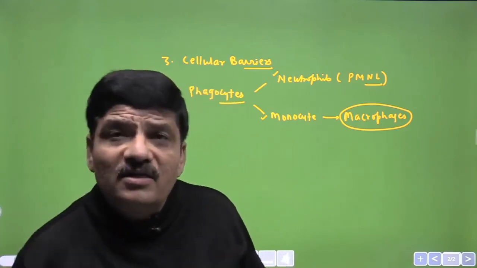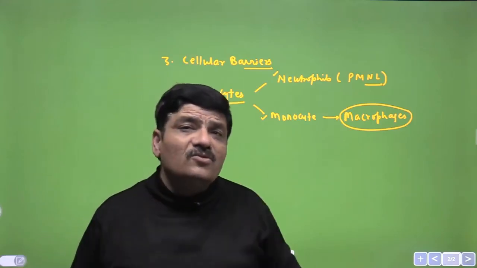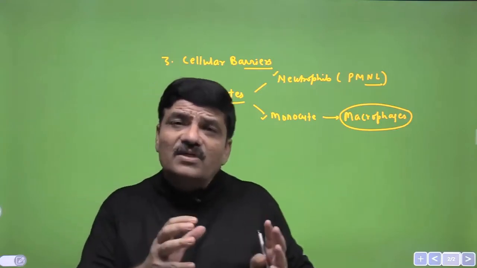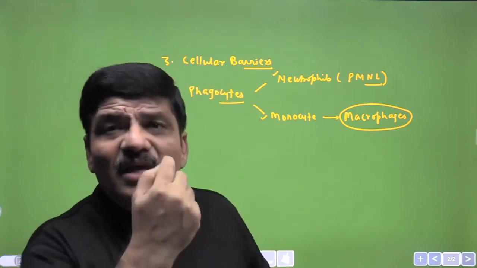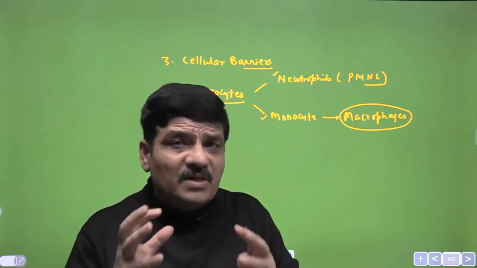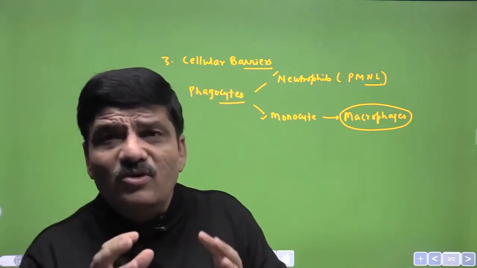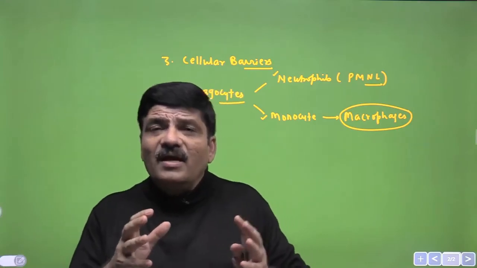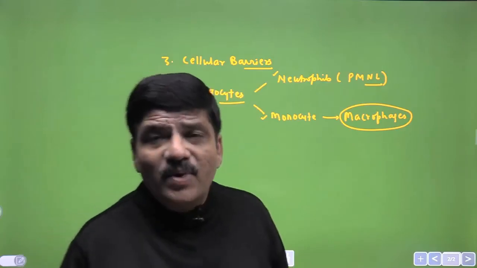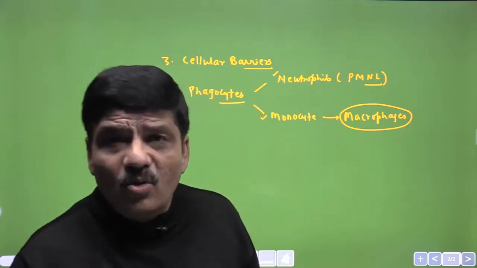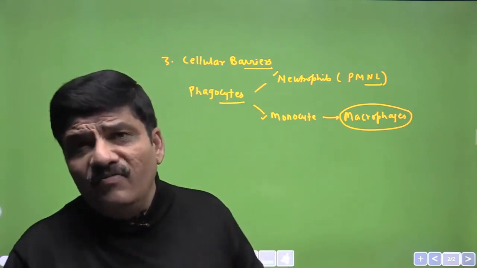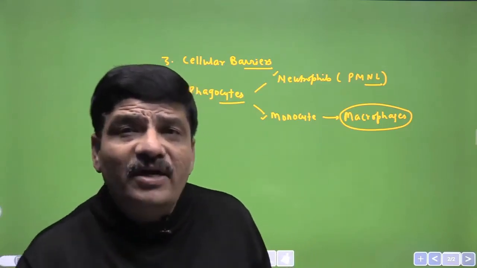Macrophages are also advantageously located in many locations of the body, just going a little bit outside NCERT. So the macrophages are present in the alveoli, again a portal of entry for the pathogen. They are present in the blood spaces or the sinusoid lining of the liver, and there they are called Kupffer cells, and they are also present in the brain where they are called microglia, also present in the spleen and the lymphoid tissue, and they are called reticulum cells.